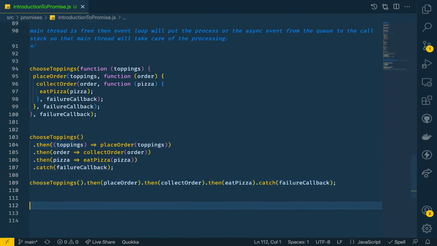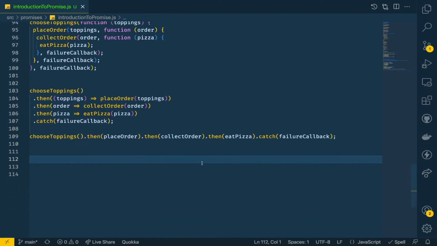And now at last I'll tell you there is another way to resolve promises, meaning get the value from the promises, and that is known as async await. Before going deeper, we need to understand what async await is. First of all, we have the async keyword, which you put in front of a function declaration to turn it into an async function. A function is a normal function when we don't write async to it, but once we append the keyword async, this function becomes an async function. An async function is a function that knows how to expect the possibility of the await keyword being used to invoke asynchronous code. So we'll see how.